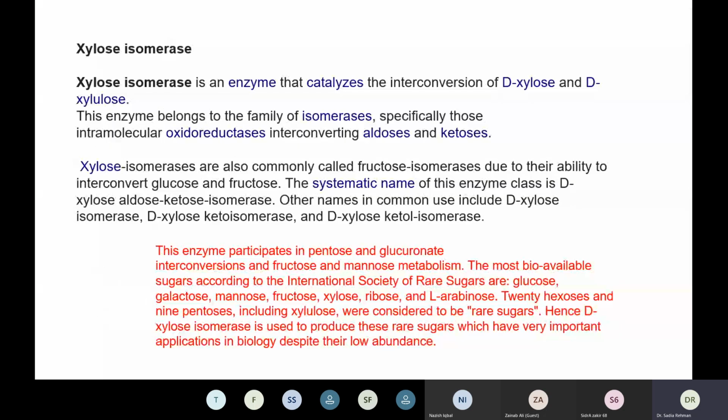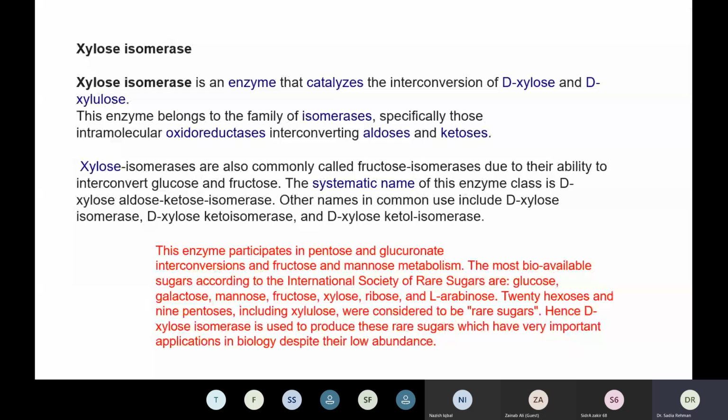This is a very important process. This interconversion process is called isomerization. This enzyme belongs to the family of isomerases because it converts the form of the sugar. There is no change in the chemical nature. मतलब chemically तो थोड़े change हो जाते हैं, लेकिन actually the form of the sugar is changed. This enzyme belongs to the family of isomerases, specifically those intramolecular